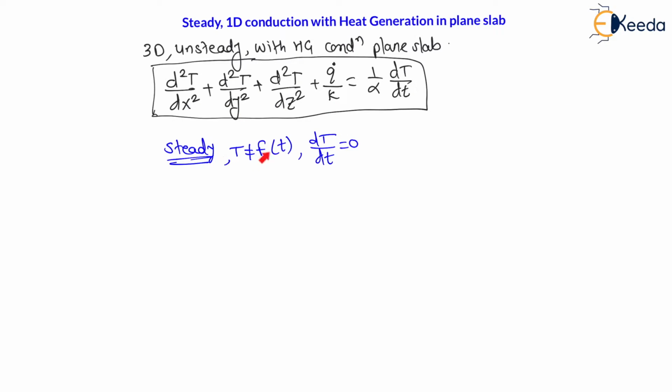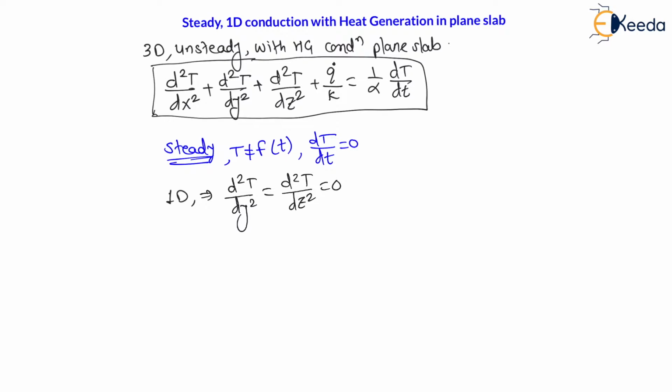Now here steady means the change in temperature with respect to time is 0, that is dT/dt is 0. Right. Means temperature is a function of only direction and one directional. One directional means here let us assume the heat transfer is along the x direction. Therefore, as we are assuming 1D, d2T/dy² and d2T/dz² will be equal to 0, right?